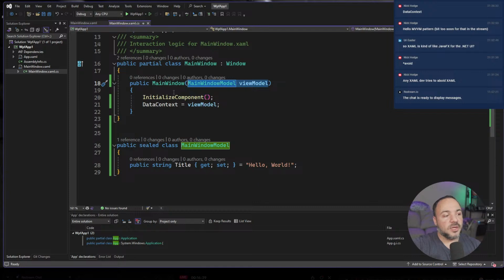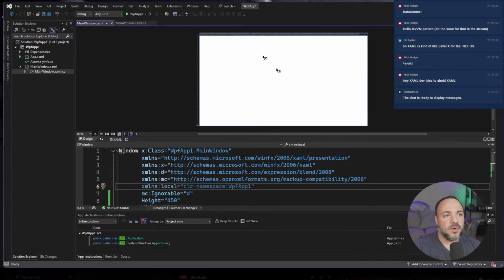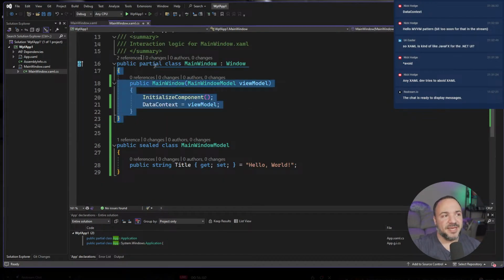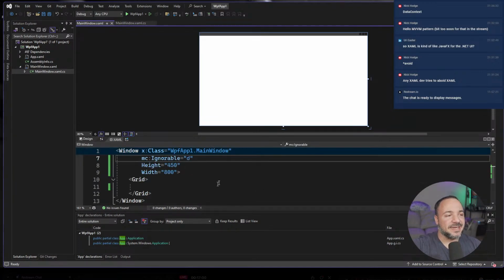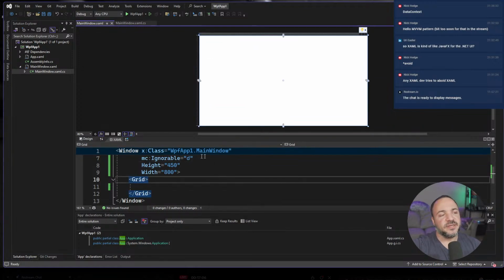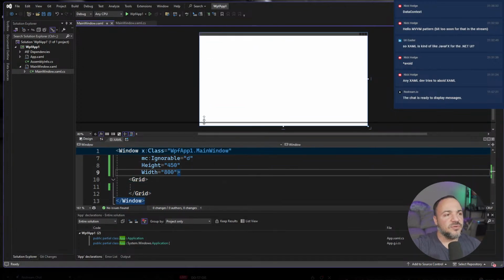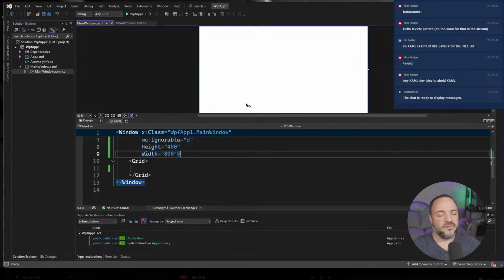So a lot of the time what I found as I was fighting against how much quality of life do I want with a preview versus how much do I want to just be able to make stuff support dependency injection in a nice clean way? That was one of my biggest struggles. And I'm pretty sure, it's been a long time, but I'm pretty sure you can basically set a default preview-only mode kind of data context. I think you can do that, and that way when you want to go do previewing of things, you have something there as a placeholder. So that's one strategy you can leverage to get some of that functionality back.